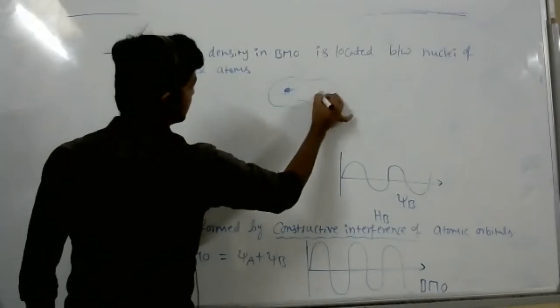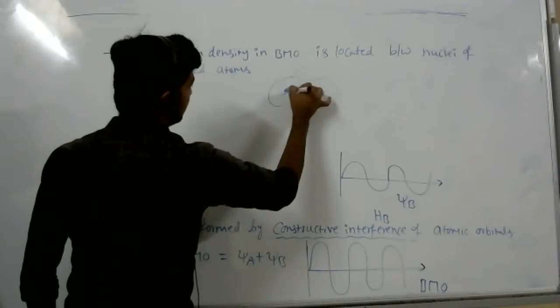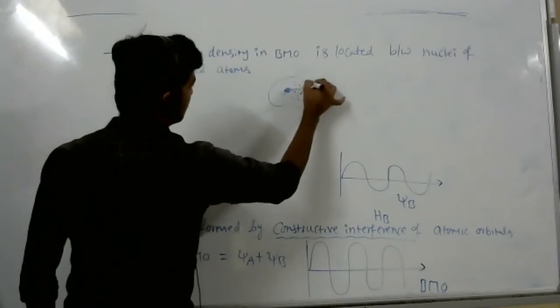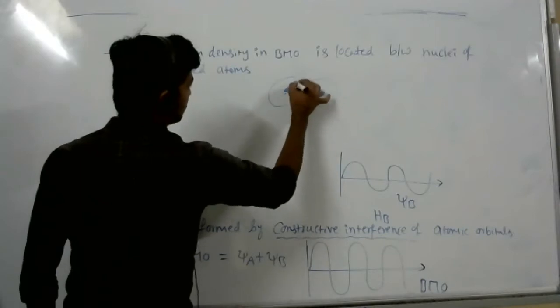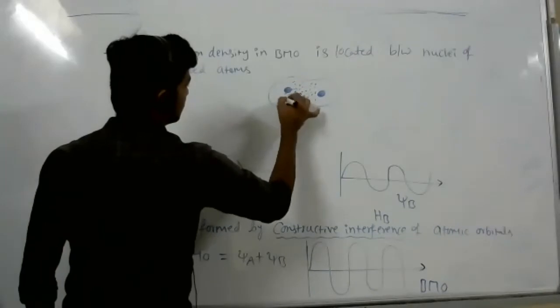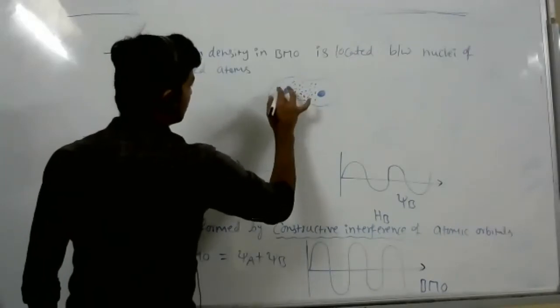This is a nucleus, this is also a nucleus. So electron density is the maximum in between the nuclei in case of BMO. So here low, less electron density.